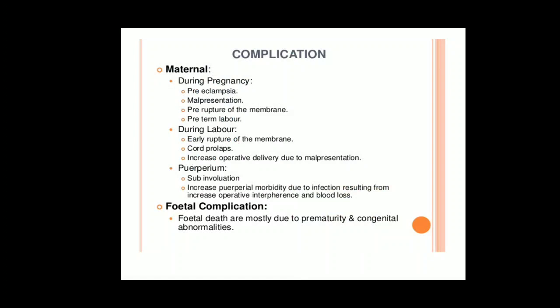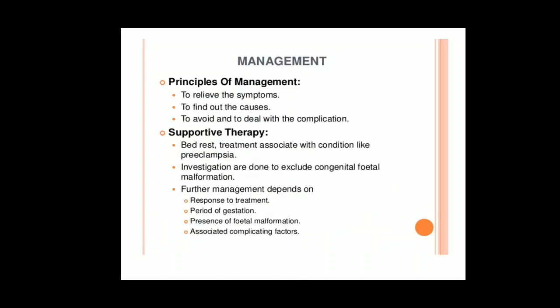Then the fetal complication is that the baby may die, because of prematurity. If preterm labor occurs, the baby may not mature, the baby's lungs are not mature. Sometimes the baby will also die because of congenital anomalies.